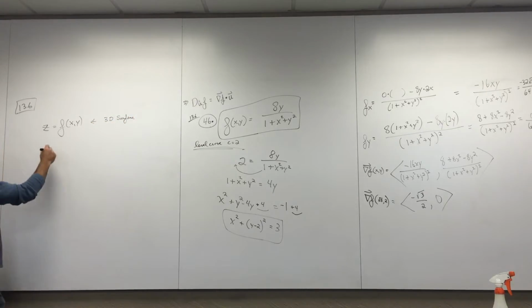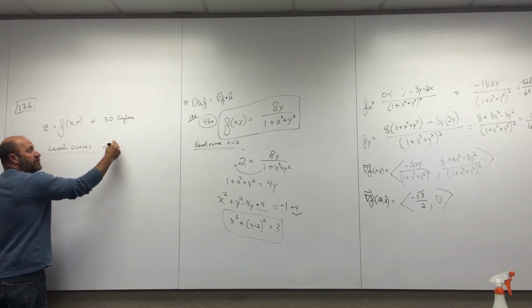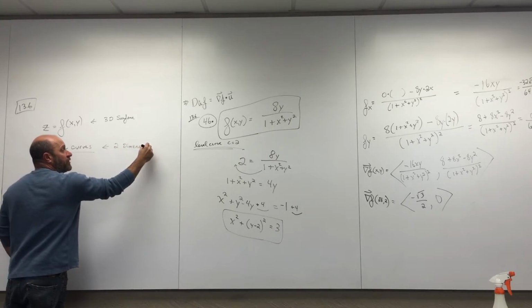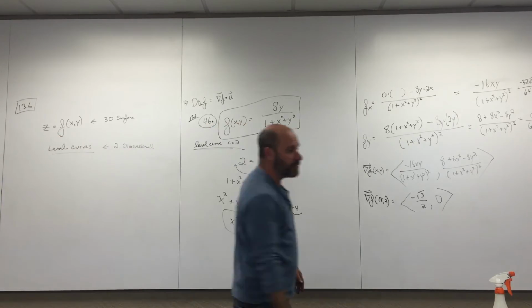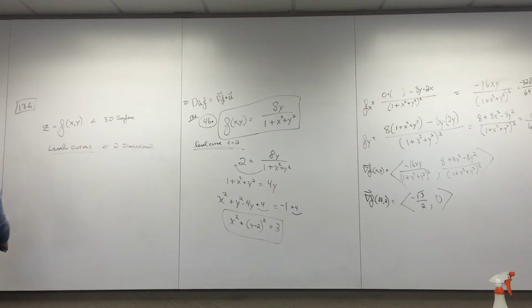Level curves are called level curves because they are two-dimensional. Do you agree with that? That happens when you plug in a C value for Z, you plug in a number for Z, and you get this two-dimensional level curve.